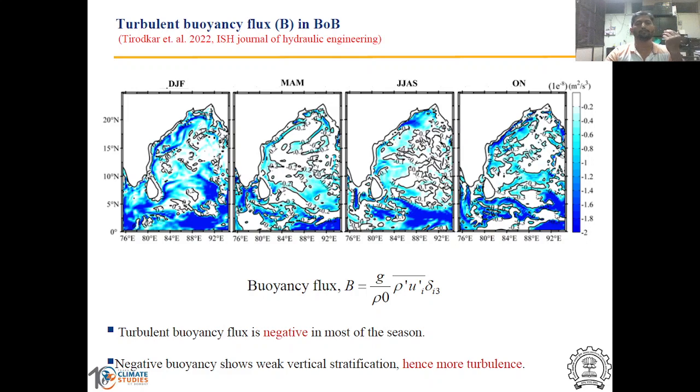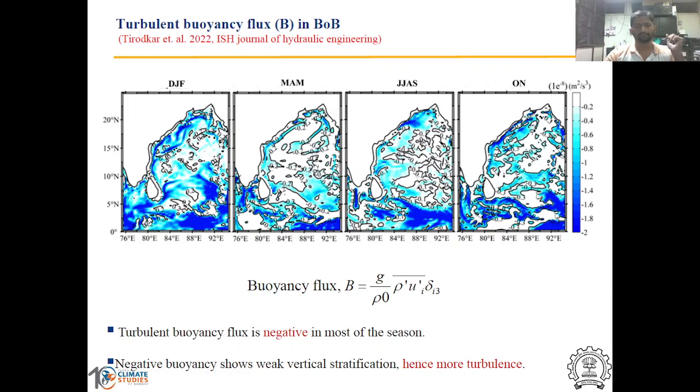If my vertical stratification is stable, then there are less chances that turbulence can occur. But if my vertical stratification is unstable, that is my buoyancy flux is negative, then turbulence can easily happen in the surface and subsurface zones.